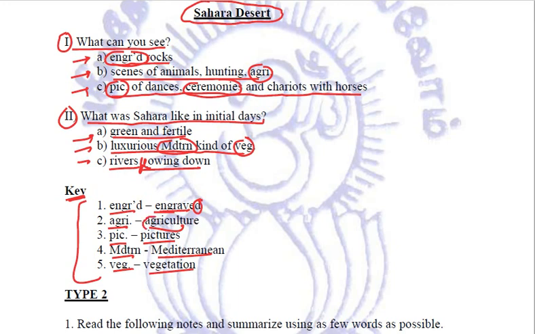In agriculture, we have just used the few alphabets in the beginning. Same in the case of pictures. In Mediterranean, we have omitted all the vowels, and in vegetation also the initial few alphabets. Clear? So this is a very simple note making related to type 1 questions.